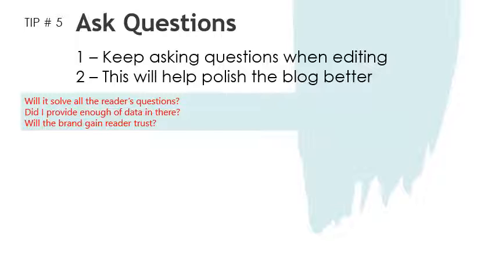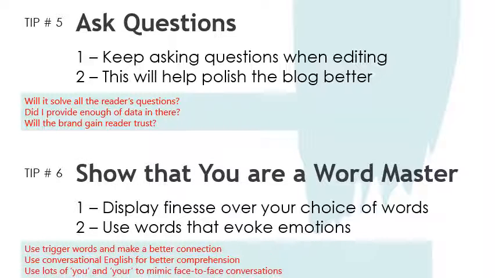Tip number 6 is to show the world that you are a master in the use of words and phrases and captions. So doing such things helps display finesse over your choice of words. And what you can do is you can also use some words that will evoke emotions within the reader, so that the reader is actually enticed to love or hate your blog.